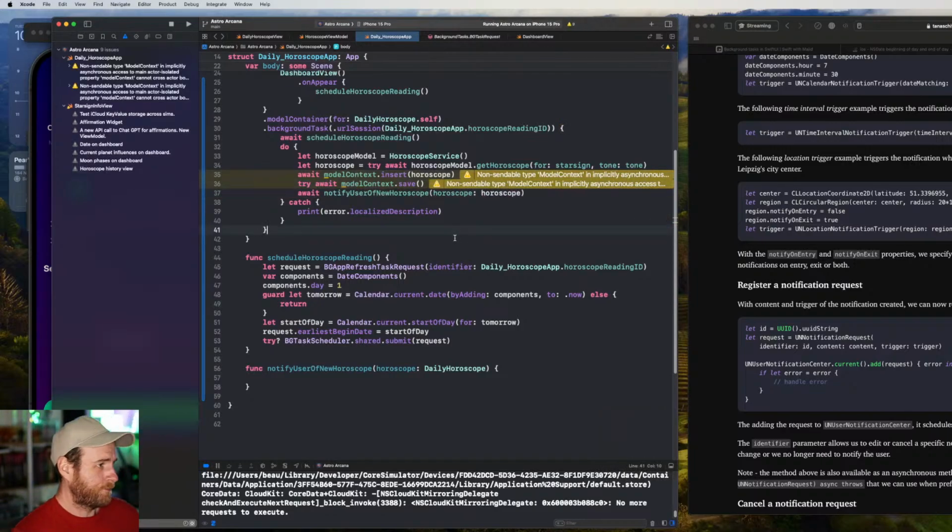It's kind of weird. We got this background task and we have to mark this as await, even though this doesn't have an async on it, which is strange. I'll do some more reading on this and how these background tasks work in the future, so I can probably better explain it to you. That's if we even revisit this.